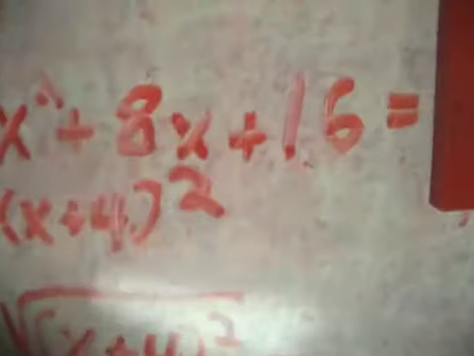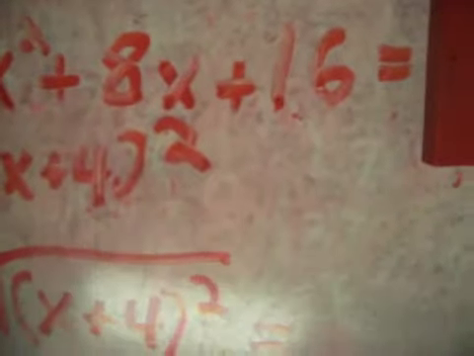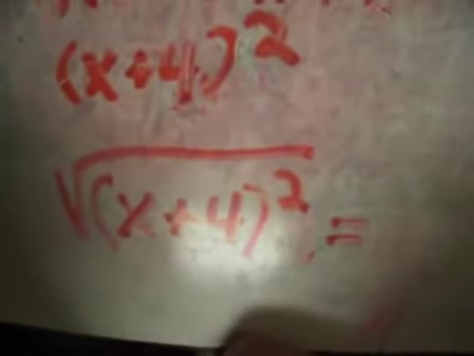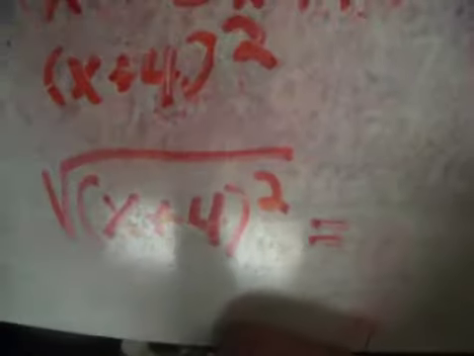So now, let's do this. If I have an X plus 4 squared, and I square root that, what do I get? What's the square root of X plus 4 squared? What does it mean? I turn X plus 4 squared into a square? So that just means I count one side, right? Yeah. And what do I get? If I just count one side of this? X plus 4. Try again.